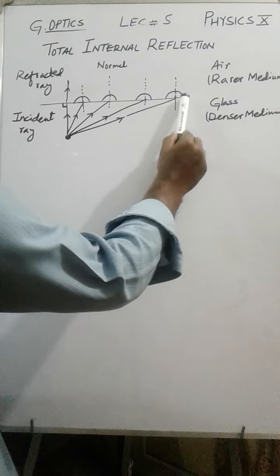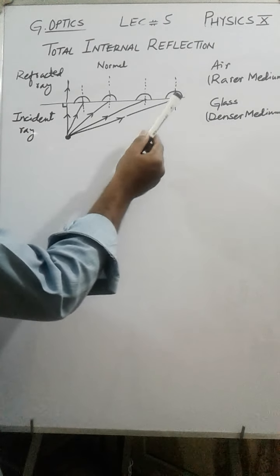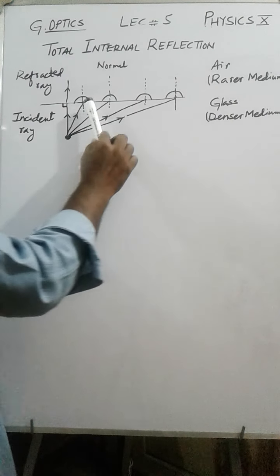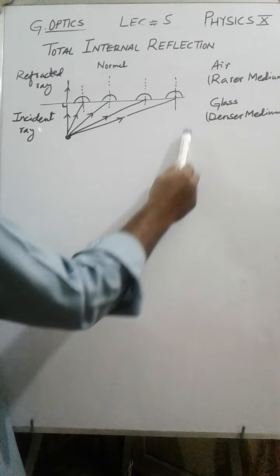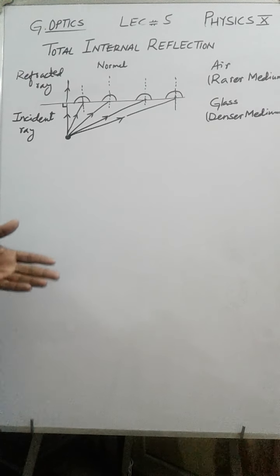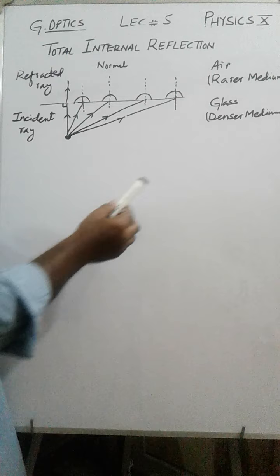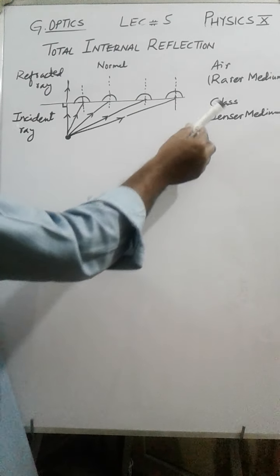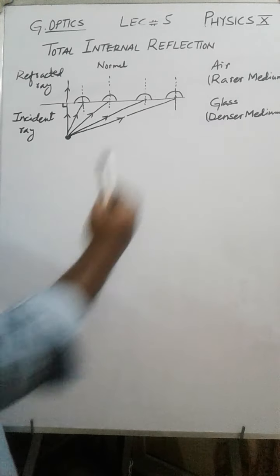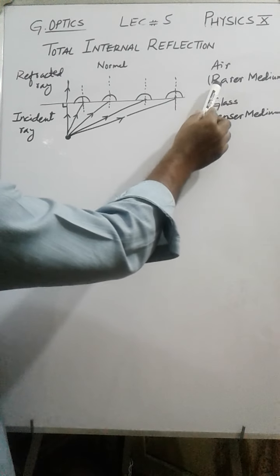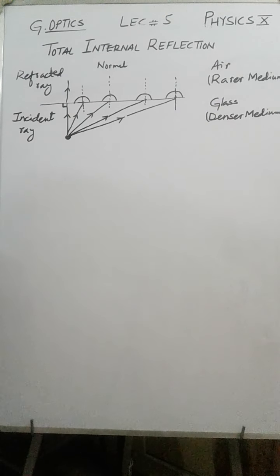This is a line which is representing the boundary. Boundary of what? Upper to this line, suppose this is air. And from downward to this line, it is a glass or water, any medium you may consider. Let's suppose I have taken the glass and this is air. Glass is considered to be a denser medium. Denser word is used for heavier. And air is considered to be a rarer medium. Rarer means lighter, light and heavy.